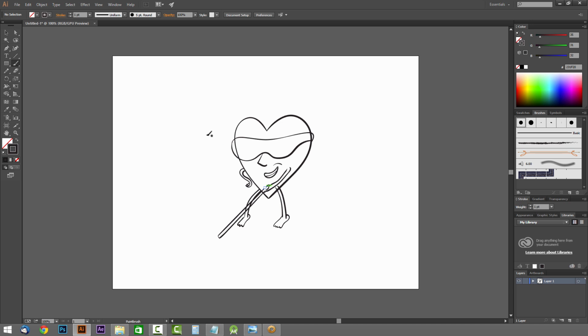Kind of like that. Okay, so let me get that green marker off there. So it kind of looks like it's good. Maybe adjust that in a little bit. And all right, so that's the basic shape of our character here. Let me think if there's anything else that I want to do before we get to the coloring section.